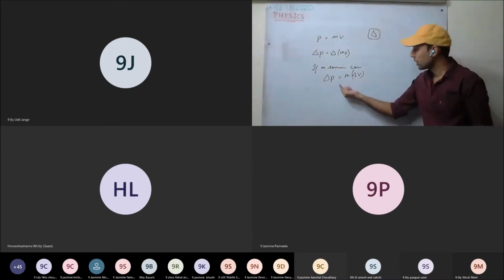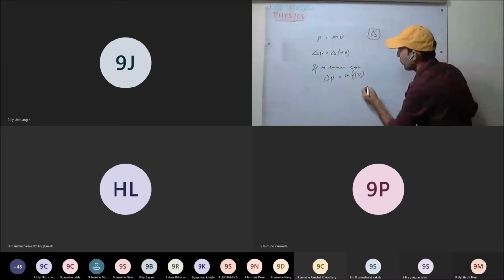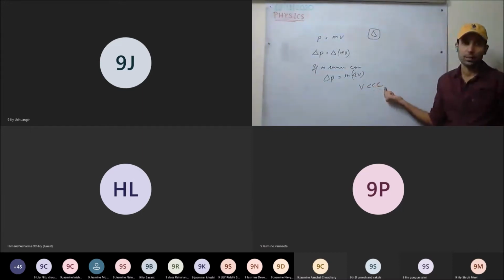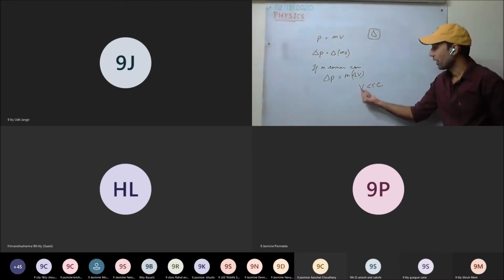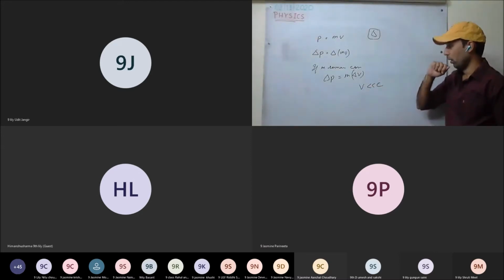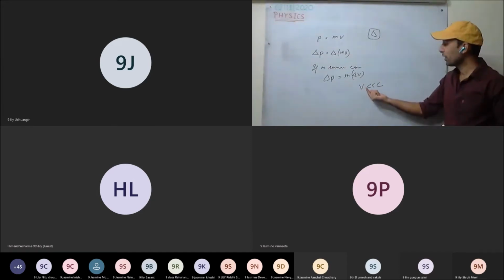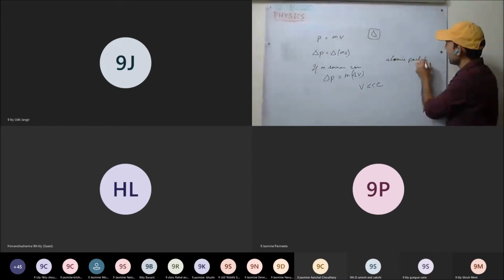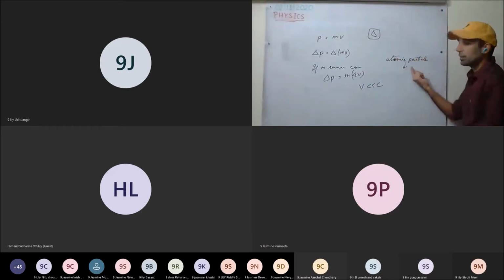This is clear. And this holds true when the velocity of a body is very less than the speed of light. Because if we have a very small body, such as atomic particles, their speed changes.